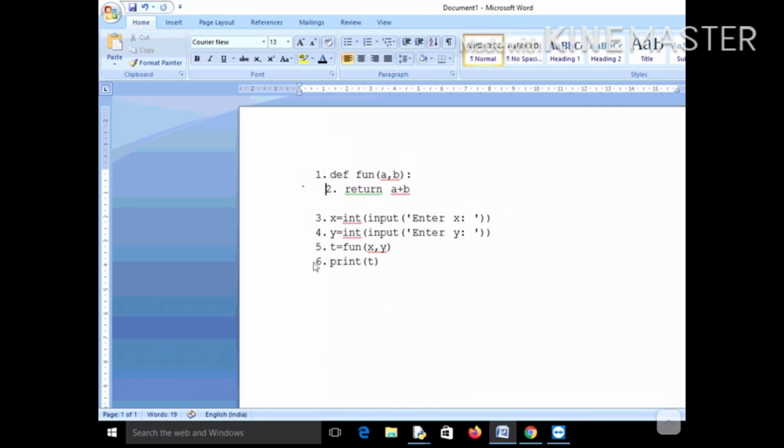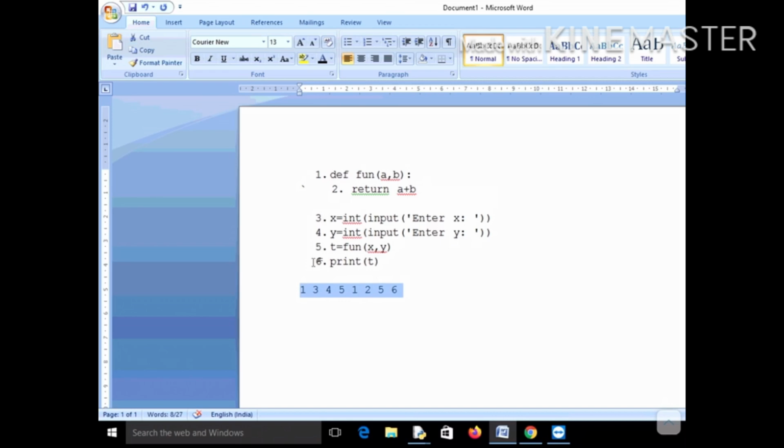Okay, so the situation is like this. First line number 1 will be executed, then line number 3, then line number 4, then line number 5 will be executed, and you know that line number 5 contains a function call, so the control will go to 1, then it will go to 2, and then it will again come back to line number 5, and then finally it will execute line number 6. So this will be the order of the execution.